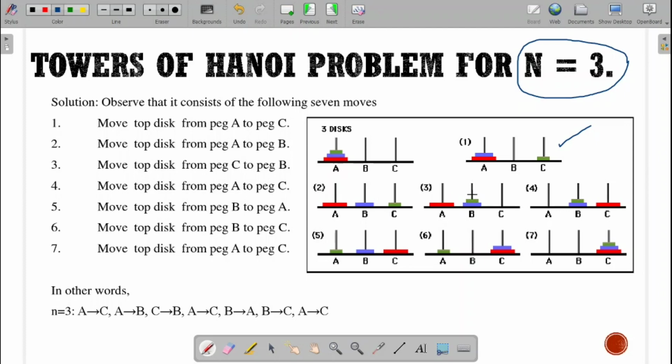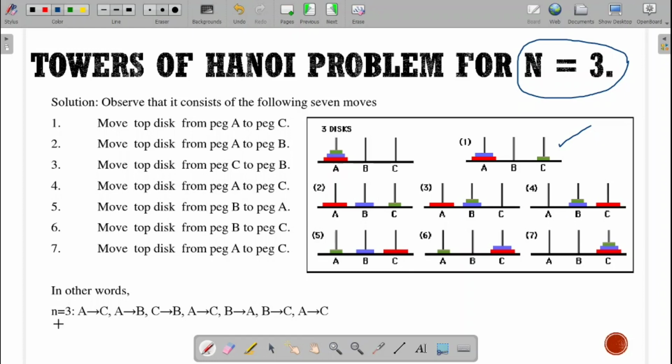So now everything is ordered, right? Next, I take the larger disc from A and put it on C. Now you can see the red movement from step 3 to 4. Then from peg A, the smaller one on the top, I put it on A. Then in the next movement, the disc on B I move to C. Then in the last movement, the disc on A I move to C. So in total, how many movements have I done? I have done a total of 7 movements.